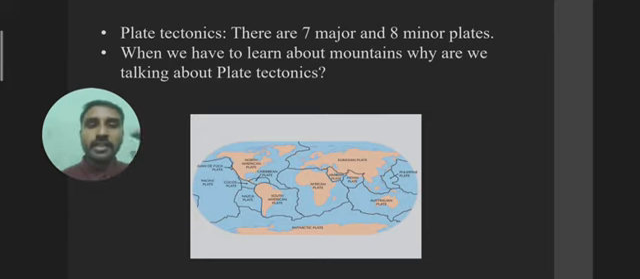And these major plates and minor plates, when they collide with each other, certain things start to happen. There is a change in the landforms. Now how does this phenomenon work, that we are going to see.